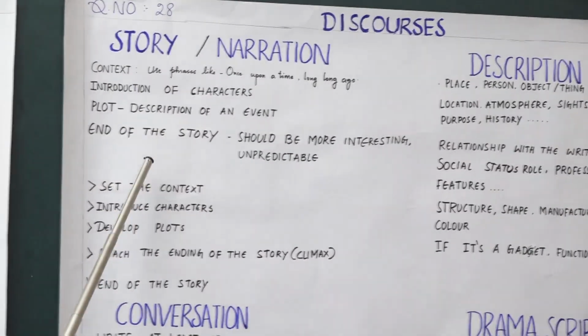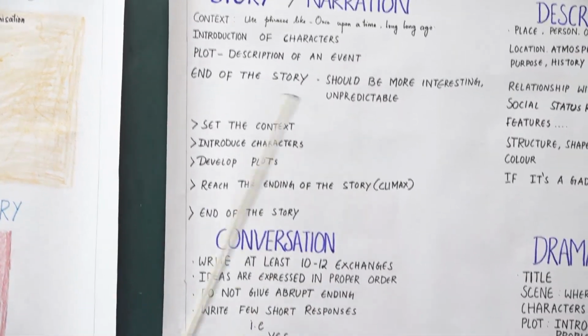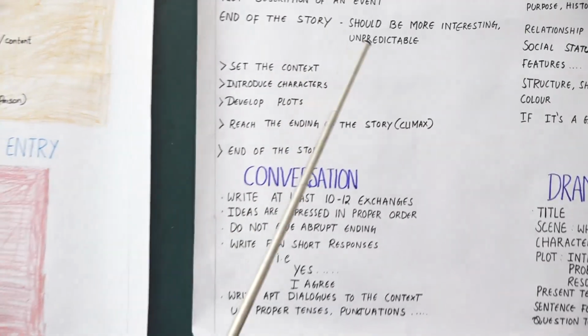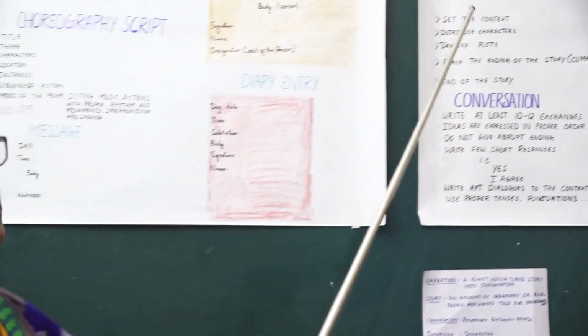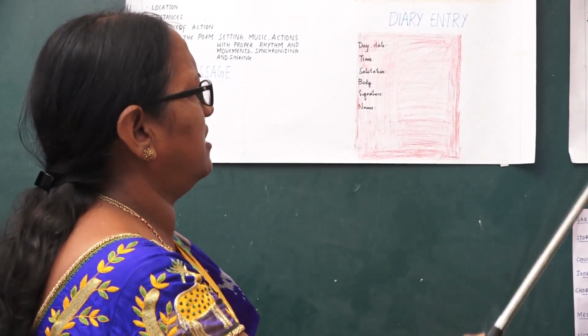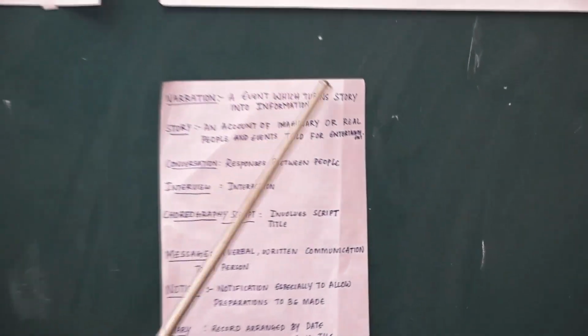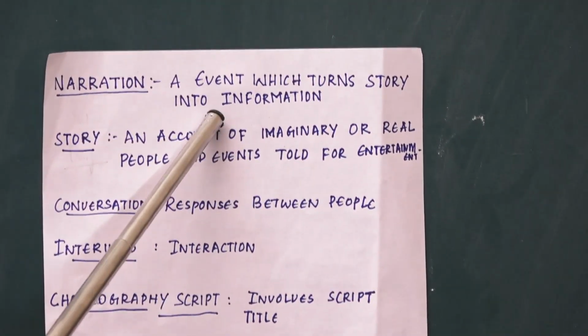So when you are telling a story, the ending or the climax should be very interesting and unpredictable also. Okay, this is about the story and the narration. The difference between story and narration is that in narration, the event turns into information.